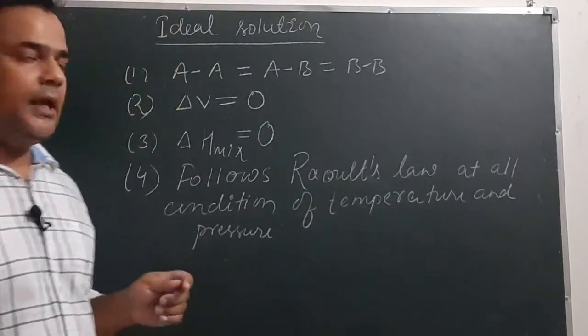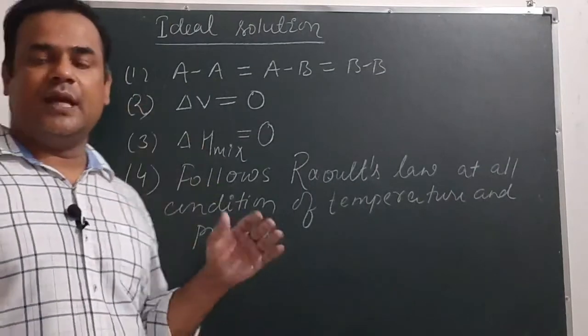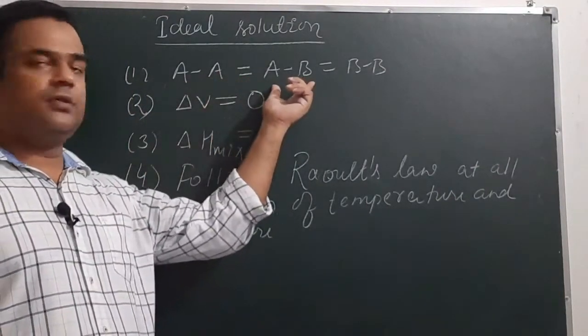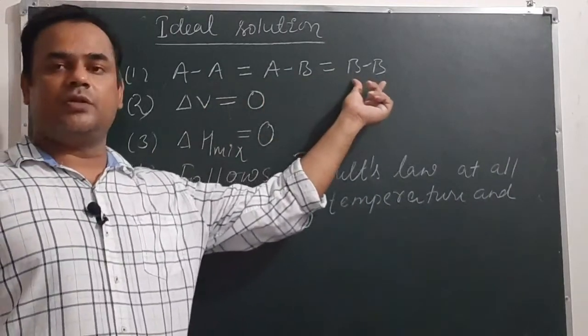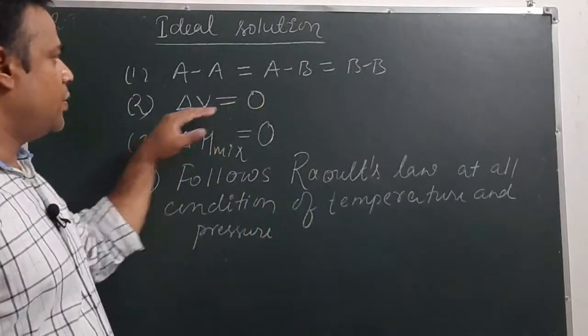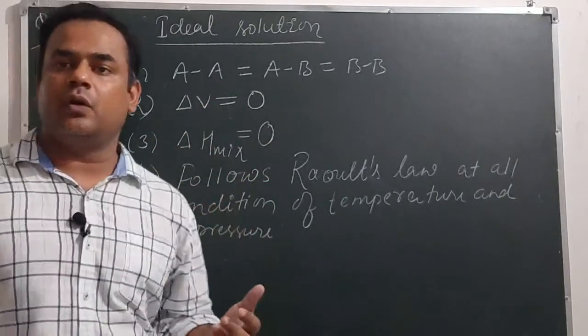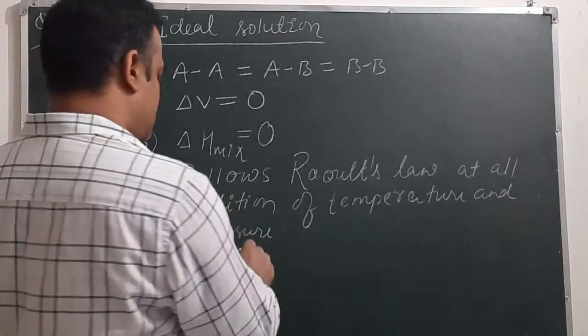So any solution is said to be ideal if solute-solute, solute-solvent and solvent-solvent interactions are the same, volume of mixing is 0, enthalpy of mixing is 0, and it follows Raoult's law. What is Raoult's law?